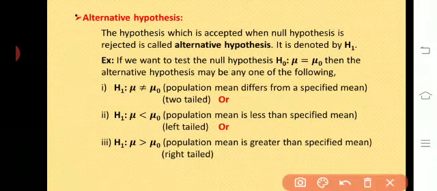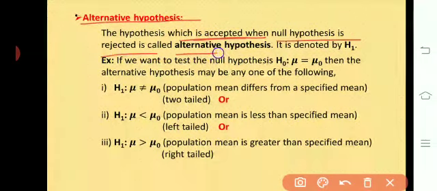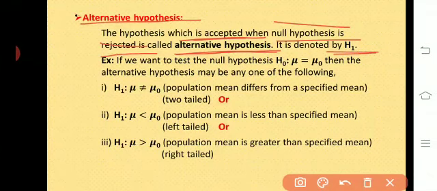Then the next definition is alternative hypothesis. The hypothesis which is accepted when the null hypothesis is rejected is called alternative hypothesis. The hypothesis or statement which is accepted when the null hypothesis is rejected is called alternative hypothesis, and it is denoted by H1. Remember that whenever H0 is rejected, H1 is accepted. Whenever H0 is accepted, H1 is rejected.